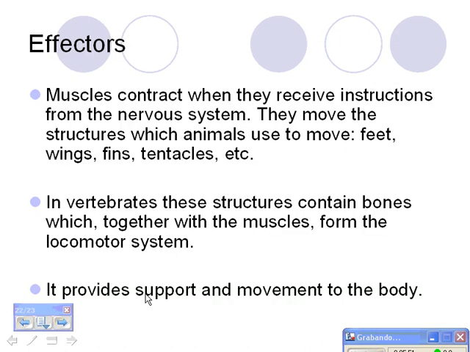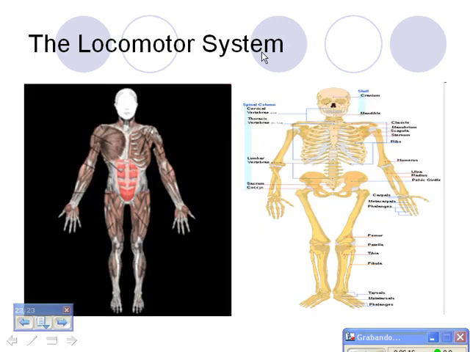Effectors. Muscles contract when they receive instructions from the nervous system. They move the structures which animals use to move: feet, wings, fins, tentacles, etc. In vertebrates, these structures contain bones, which together with the muscles form the locomotor system. It provides support and movement to the body. Here's the locomotor system, which is made up of the muscles and the bones.